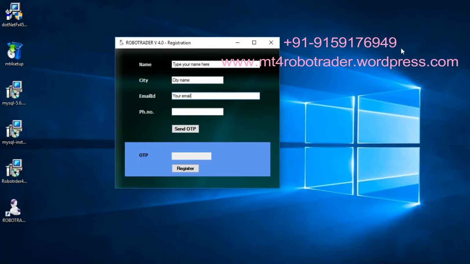You will receive OTP in your mobile number within 2 minutes. Enter the OTP and click on Register. Call administrator in 9 1 5 9 1 7 6 9 4 9 to get activated.